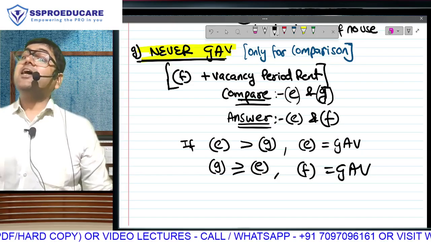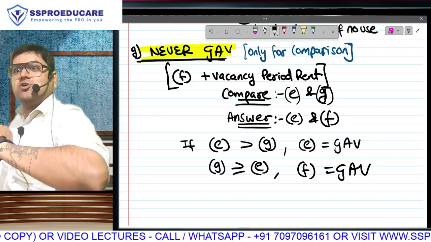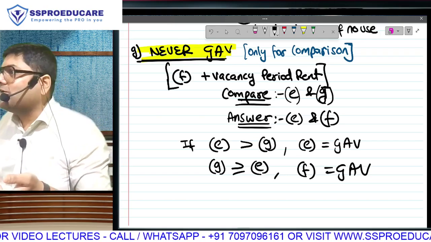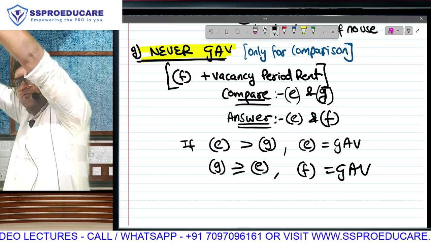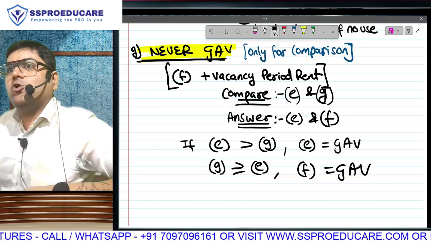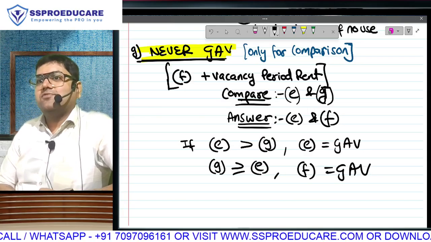My vacancy has made my actual lower. If there was no vacancy, this would have been my actual rent. In fact, what will happen next year? There will be no vacancy. So point G will not come. And in the comparison of these two amounts, my F only will be higher. I am an honest assessee. So reward me for my honesty by taxing F, which is my actual rent.